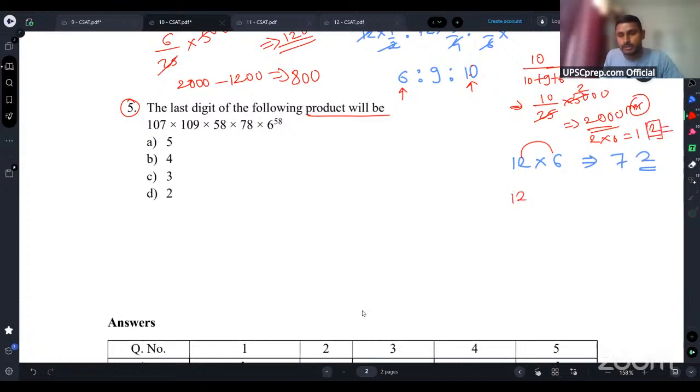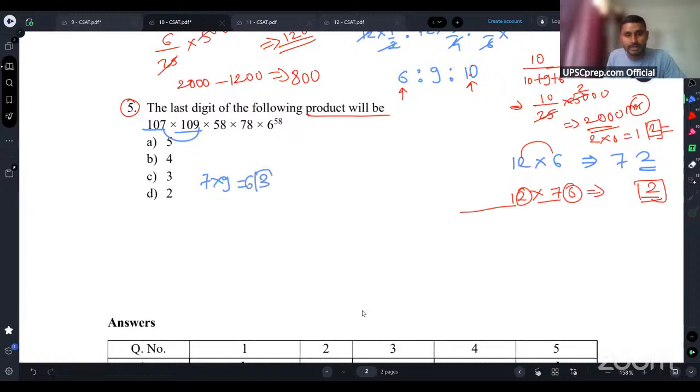If I take 12 into, let's say, 76, it will also have unit digit or last digit 2. So it doesn't depend on how many digits you have preceding the last digit. It only depends on the last digits of the numbers. So the same logic we will apply here. What will be the last digit of 107 into 109? It will be 7 into 9. Okay, 7 into 9 is what?